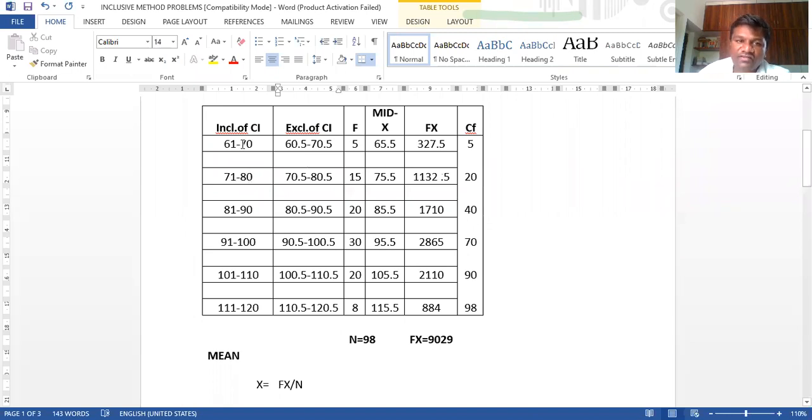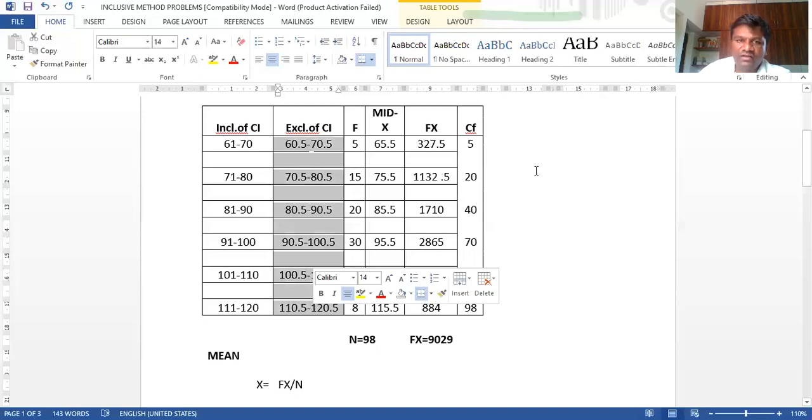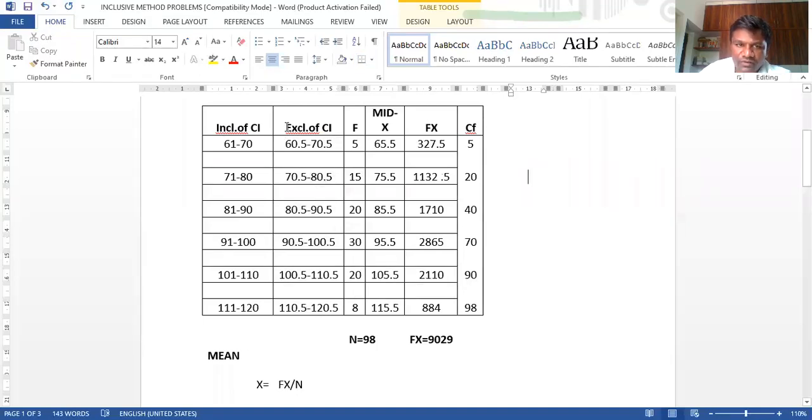Keep in your mind, here the upper limit of the class interval is not the same as the next lower limit. Because of that reason we have to convert inclusive into exclusive class interval. If it were the same, they would have given directly 60.5 to 70.5, 70.5 to 80.5, and there would be no need to convert into exclusive. Once you find all the exclusive class intervals, you can consider this one only.